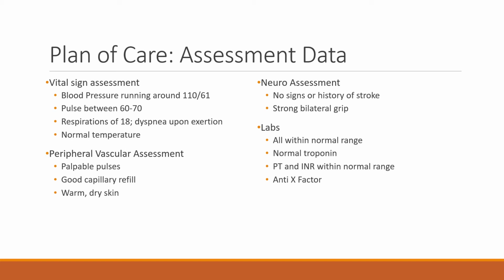She had no signs or any history of a stroke even, so her neuro assessment was consistently good. All of her labs fell within normal range, showing that it was not an electrolyte or a thyroid issue. When she did get to the emergency department, a troponin was taken, which was normal. This means she did not have a myocardial infarction. Her PT and INR were within normal range, which allowed us to give heparin safely. However, the heparin anti-X factor was consistently non-therapeutic, so the drip rate was constantly getting readjusted.